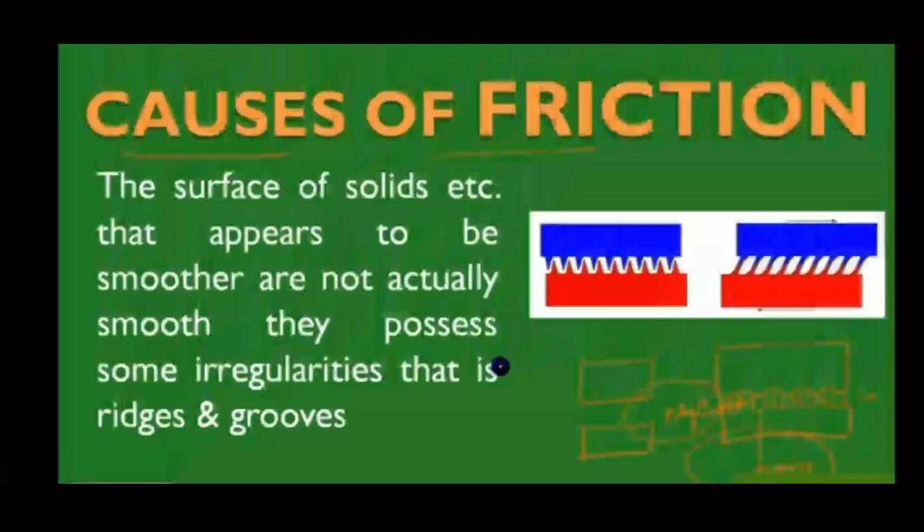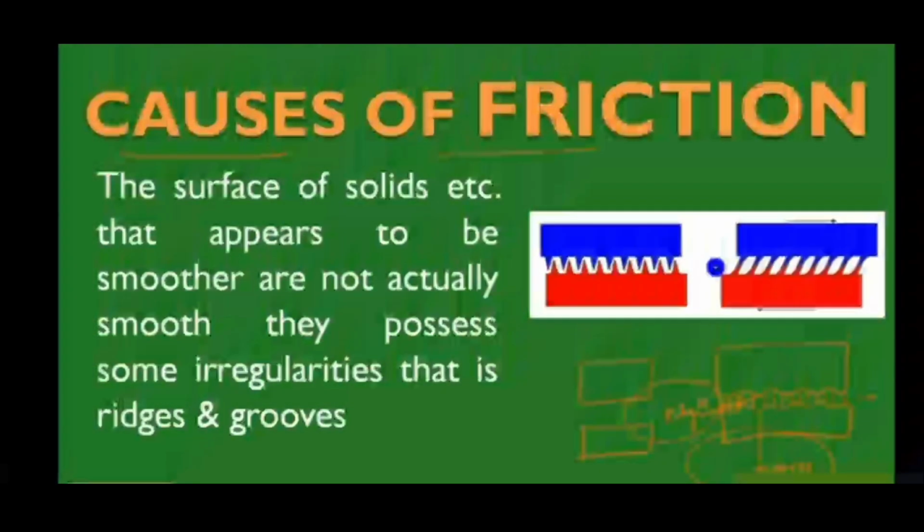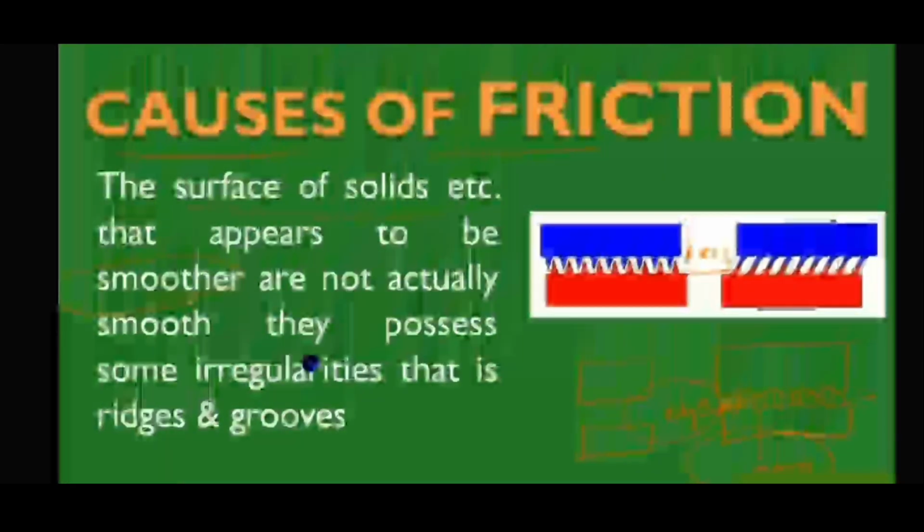Now look at the figure. The blue part looks like a nice solid and the red part looks like a nice solid. Both look similar and smooth, but they are not smooth. You can see that. So when friction takes place, ridges and grooves will be there.